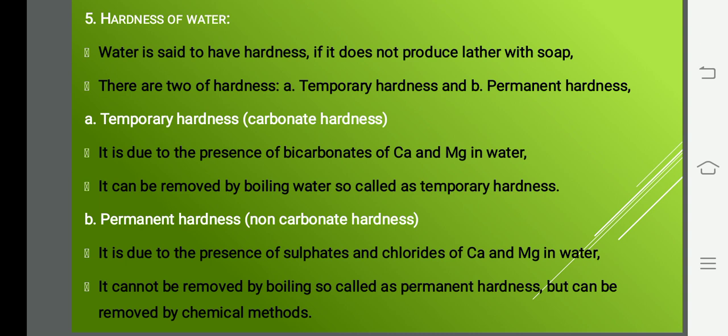It's clear for you? I'll repeat. So there are two types of hardness. One is said to be temporary hardness, another one is permanent hardness. Temporary hardness is mainly due to bicarbonates of calcium and magnesium. Permanent hardness is due to sulfates and chlorides of calcium and magnesium ion in water. We call it as permanent hardness. Temporary hardness is called as carbonate hardness. Permanent hardness is called as non-carbonate hardness.